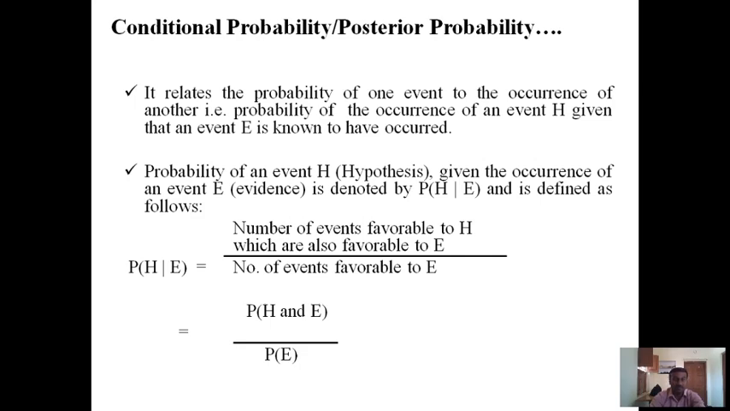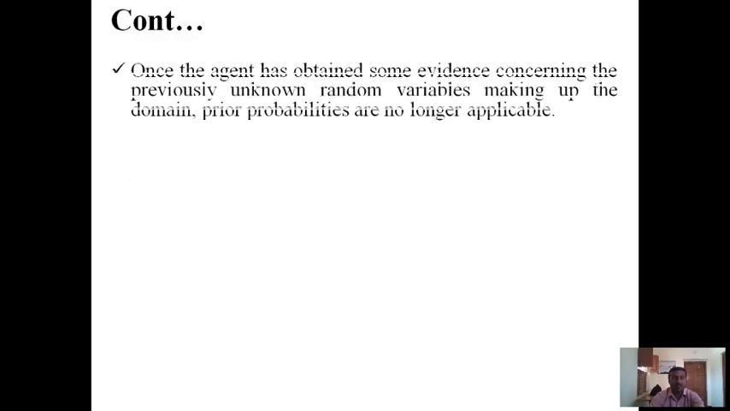P(H|E) is equal to the number of events favorable to H which are also favorable to E, divided by the number of events favorable to E, which is equal to P(H and E) divided by P(E). Once the agent has obtained some evidence